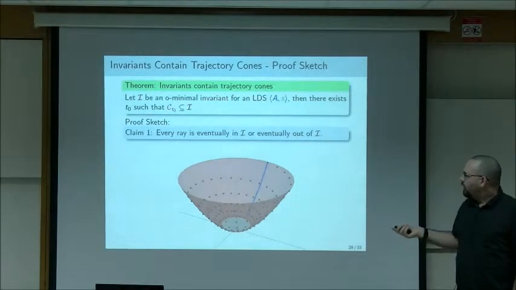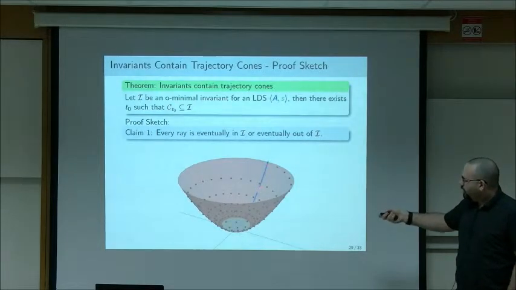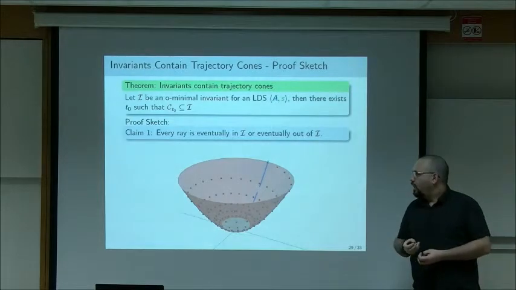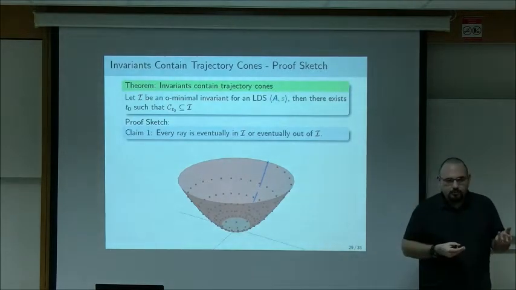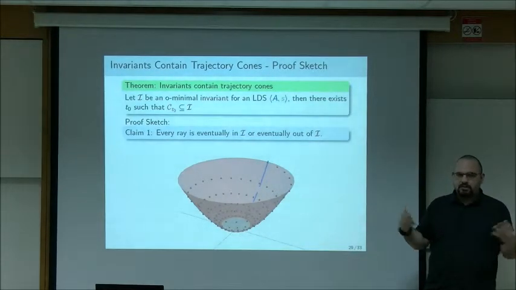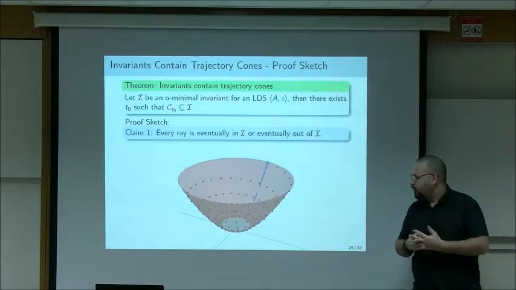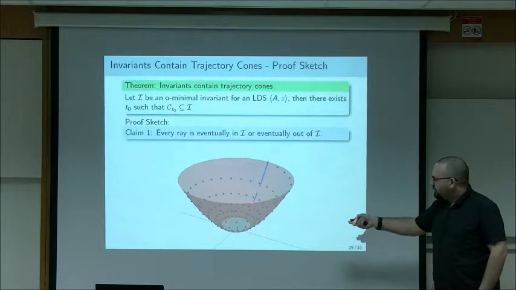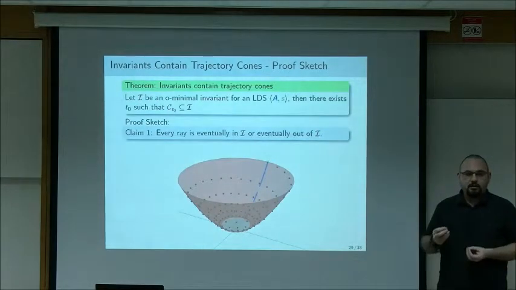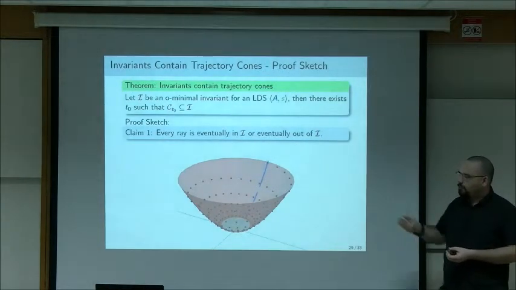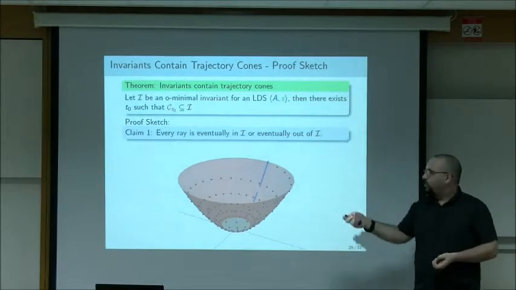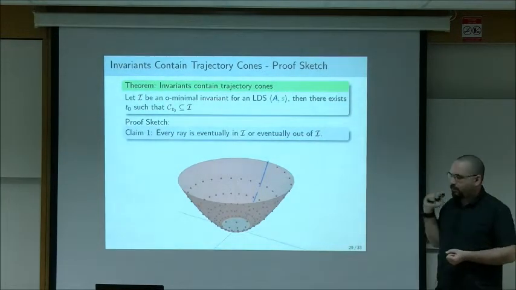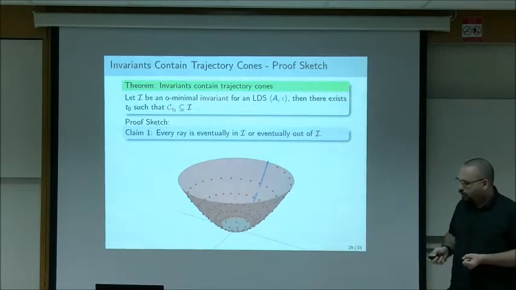Why is that? Well, take the intersection of the ray and the invariant. So you get some parts of the ray that way. The ray is O-minimal, and the invariant is O-minimal. Their intersection is therefore also O-minimal, because O-minimal sets are closed under intersection. But an O-minimal set has finitely many connected components. So either this thing has an unbounded component, in which case the ray is eventually inside the invariant, or it doesn't, in which case the ray is eventually out of the invariant. So that was very simple.